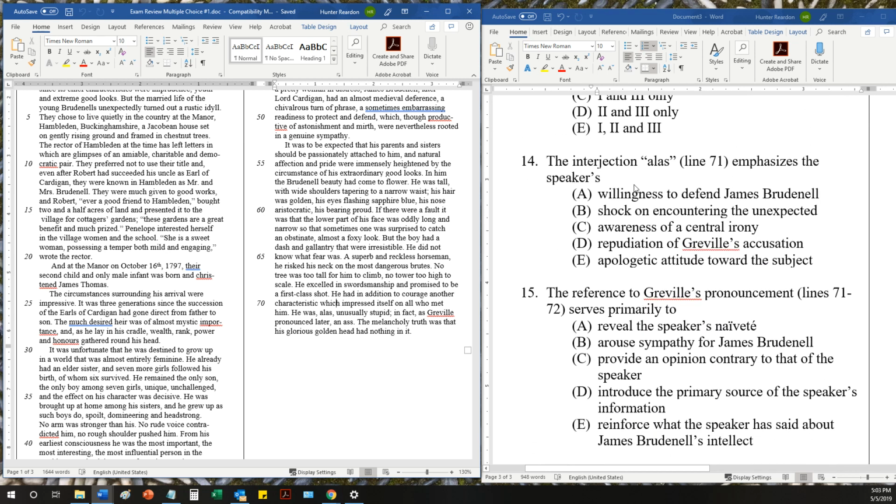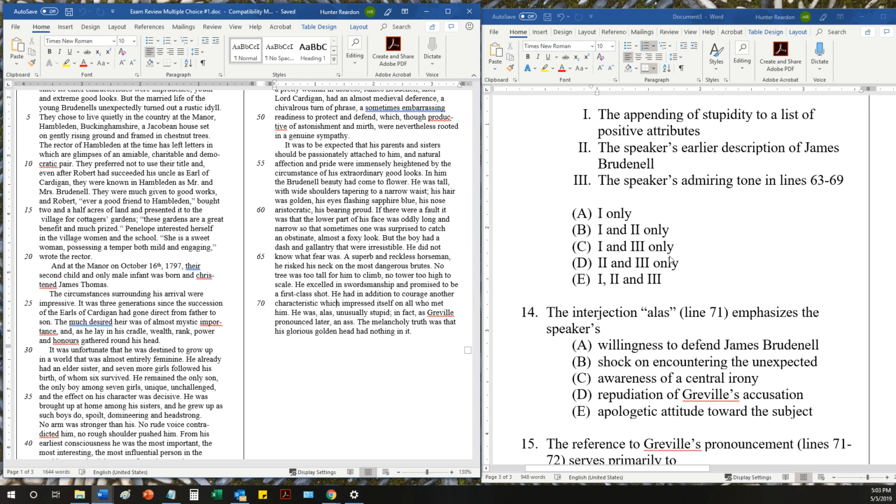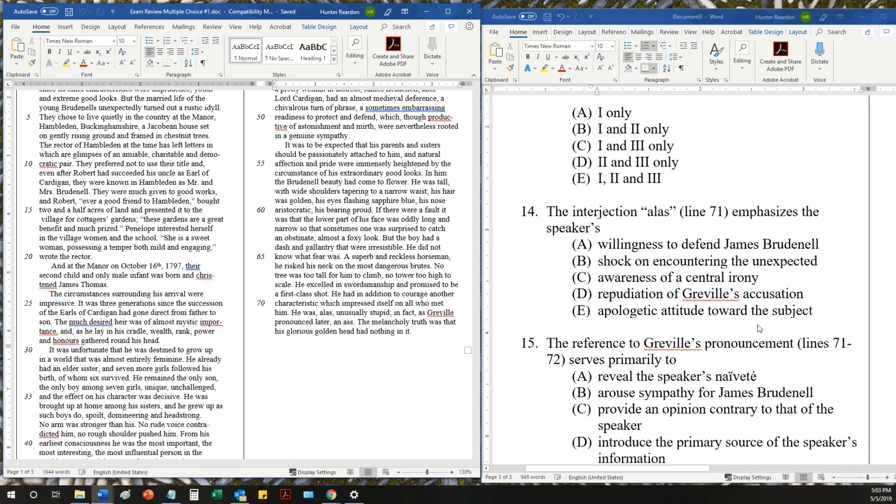Interjection, alas, line 71 emphasizes the speaker's one of these things. He says, he was, alas, unusually stupid. Right. So again, this is piggybacking off of this idea of the shock value that the ending provides. And it so happens that the AP exam, in fact, used the word shock here. So B, shock on encountering the unexpected, is not going to be our correct answer,